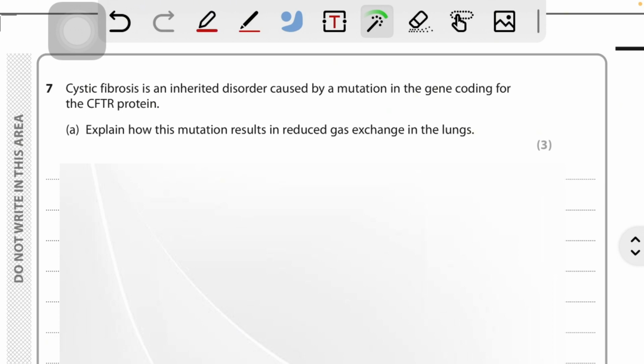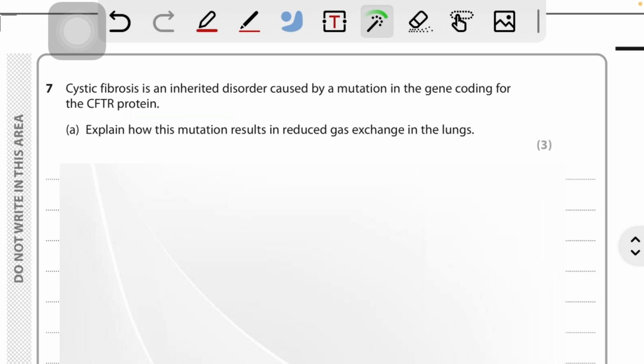So if the CFTR protein is produced faultily, that means that the CFTR protein cannot function properly, or it cannot do its function efficiently, right? What will be the CFTR's problem?